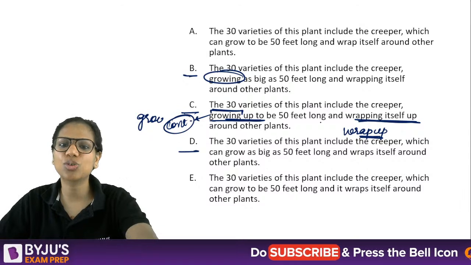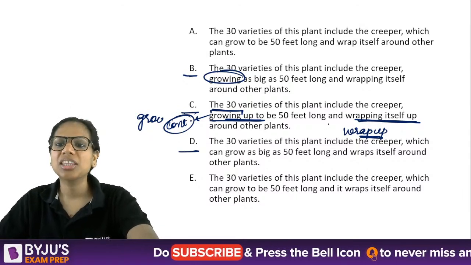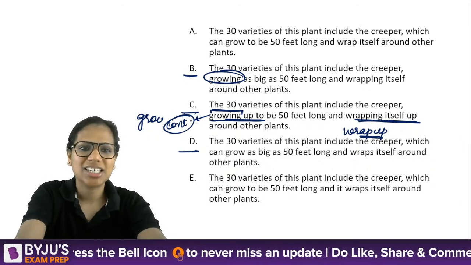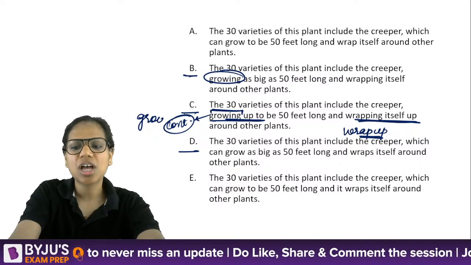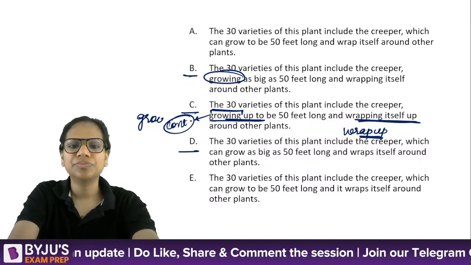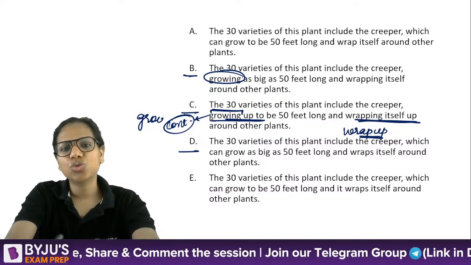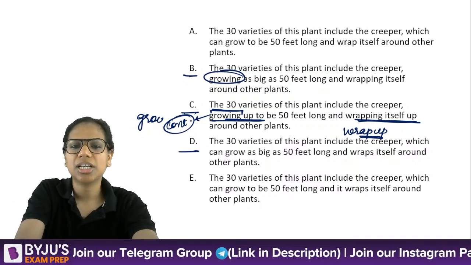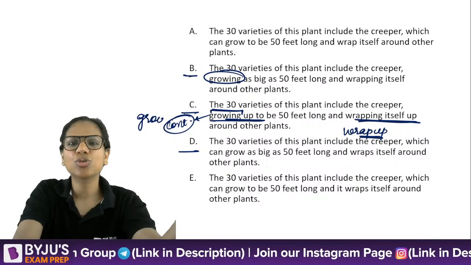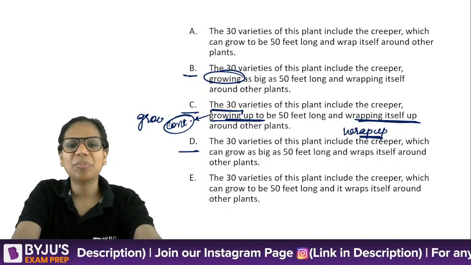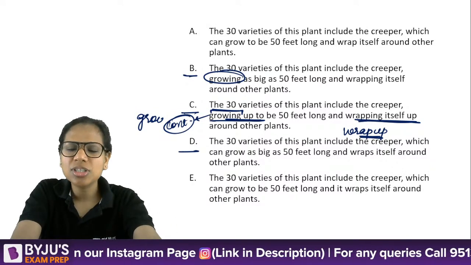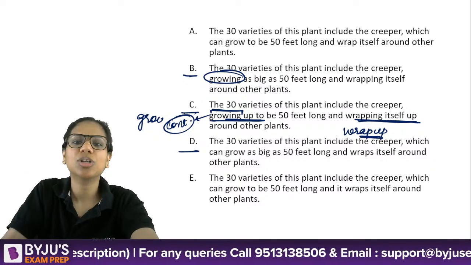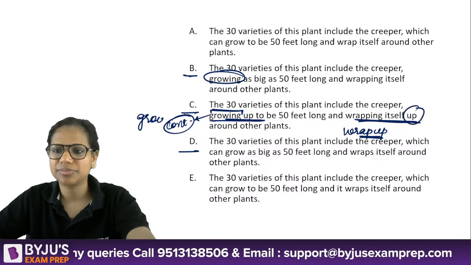We wrap ourselves up in a blanket, so wrapping ourselves up around something means enclosing ourselves around that plant. Usually it's used for wrapping gifts or putting on warm clothes. I haven't seen wrapping up used in the context of wrapping yourself around the plant. The up is not really required there.